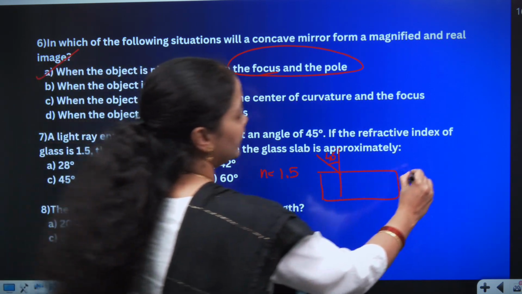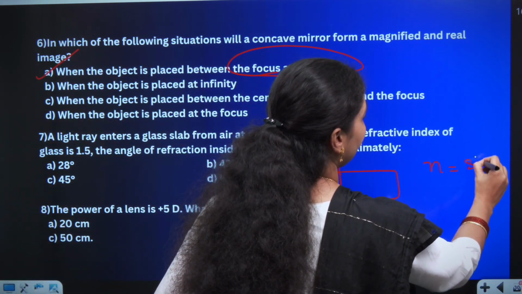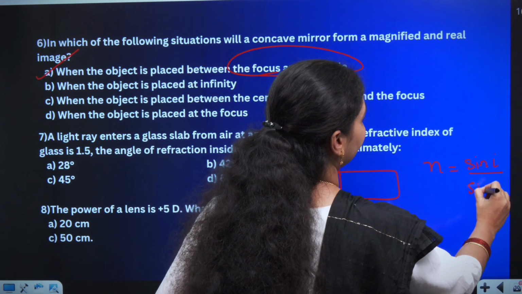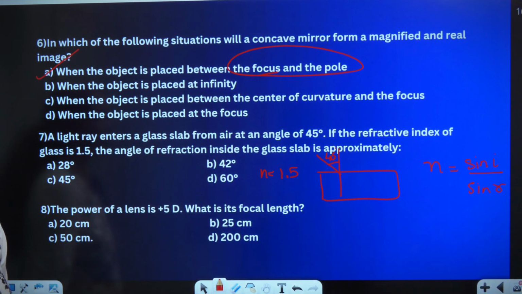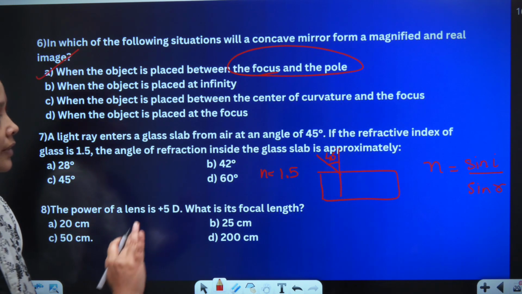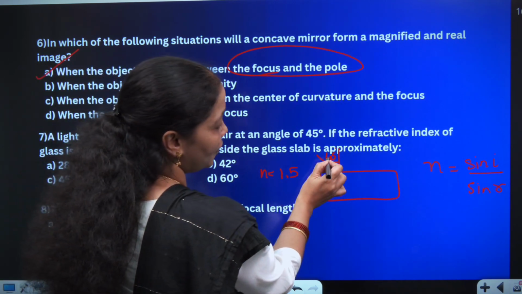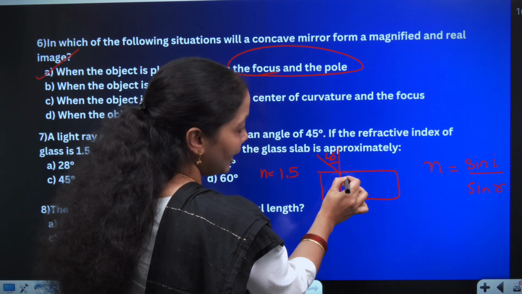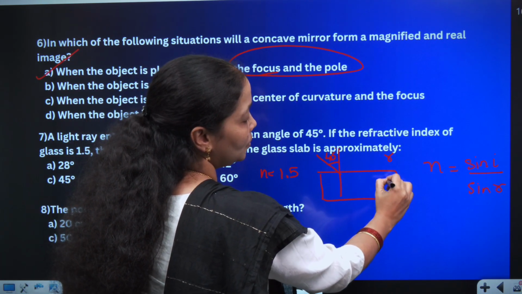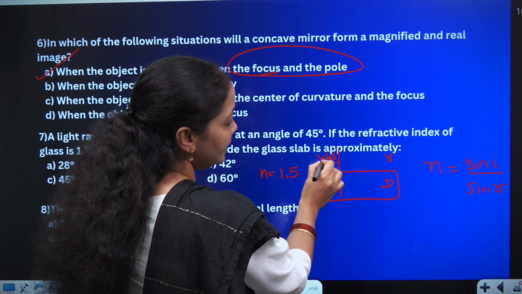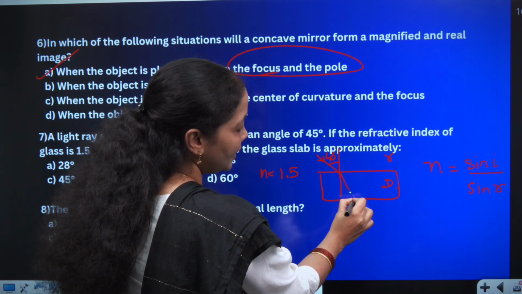We all know that n is equal to sin I by sin R. This is basically giving us about the sine of the angle. Therefore, when my angle of incidence is 45 degree, in a glass slab when entering from rarer to denser medium, the incident ray will bend towards the normal.